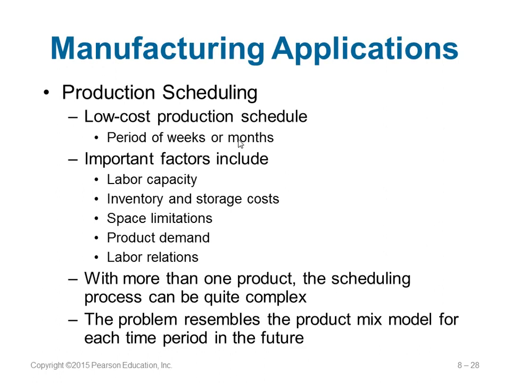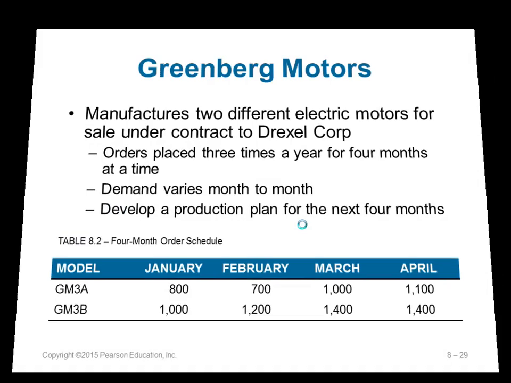Next, if you talk about manufacturing applications, you can still look at a low cost production schedule. You have some time period you want to produce for, and there are a lot of constraints you can have: constraints based on space, on labor availability, and on many other things. You want to mix different products and find out which one is better.